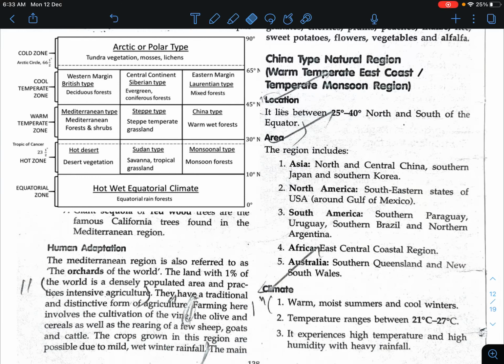In this session, we are covering the topic of China type natural climate. This is a very interesting topic, as we have already studied the Mediterranean type of climate, which lies in the western part of the continent. Similarly, we are focusing on the China type of climate. It lies in the eastern part, on the eastern coast, in the warm temperate zone. It is written here as warm temperate east coast, and it is also known as the temperate monsoon region.